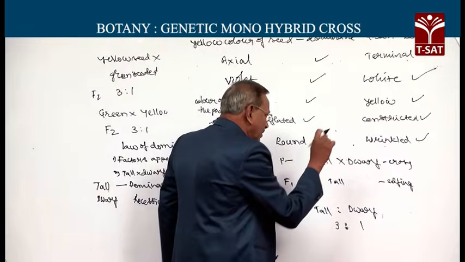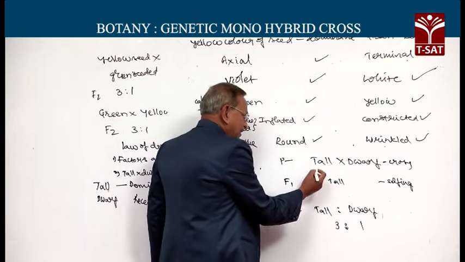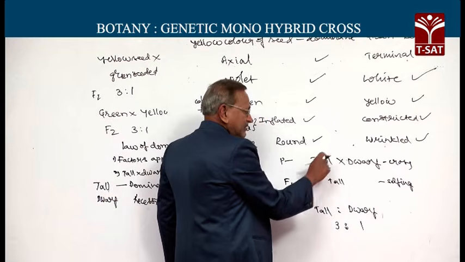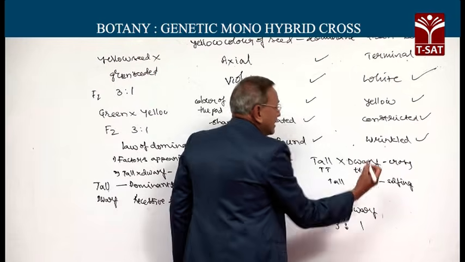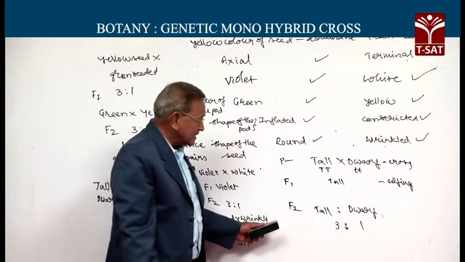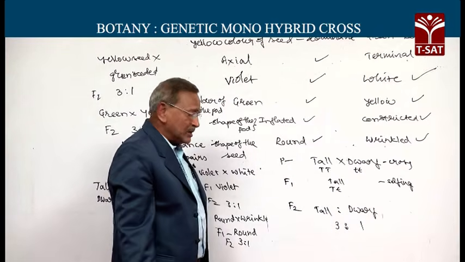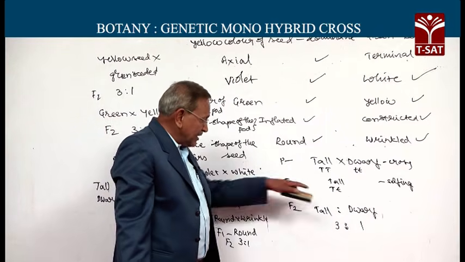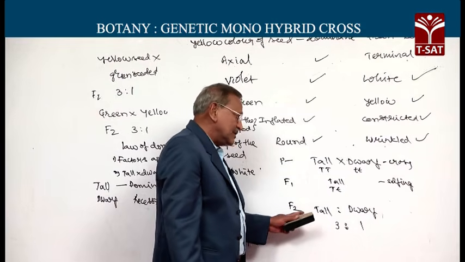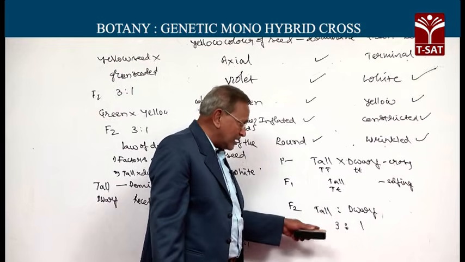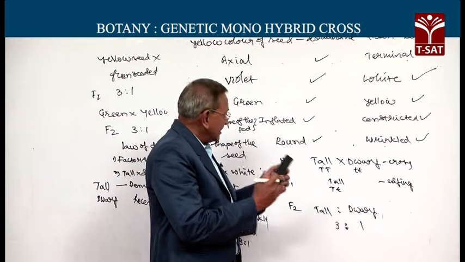The tall and dwarf factors are together in the F1. Let us write the dominant factor in capital letters and the recessive factor in small letters. In the hybrid, both capital T and small t are together. But in F2, there is no intermixing or blending of characters. We have plants either completely tall or completely short. There is no plant in between.